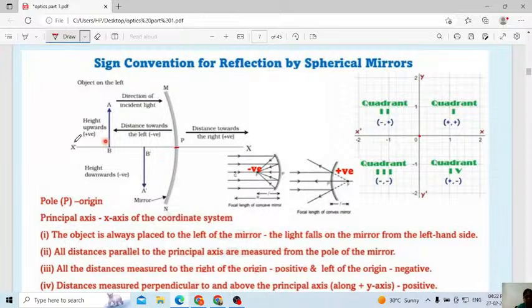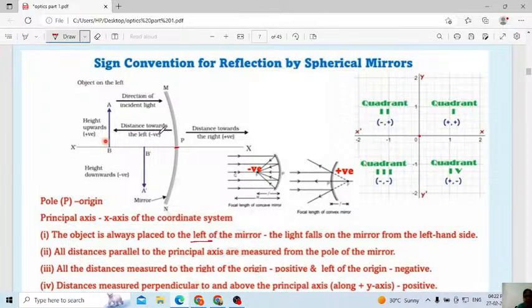X dash, this one is x dash, this is the principal axis. Then here, which one is the principal axis in the coordinate? The x-axis is the principal axis. Then, first point: the object is always placed to the left of the mirror. Always, this one is very important.